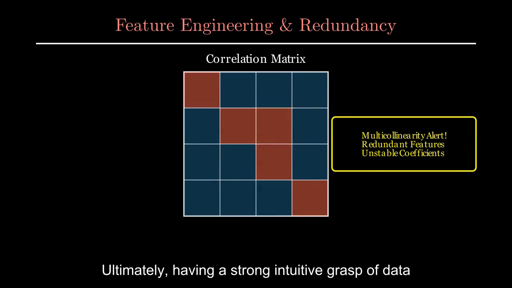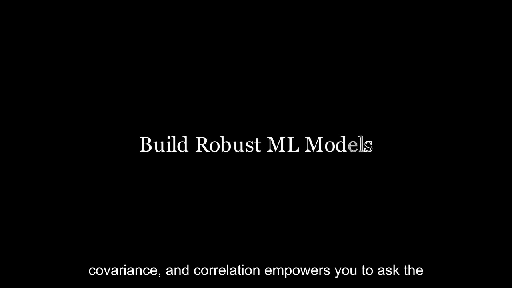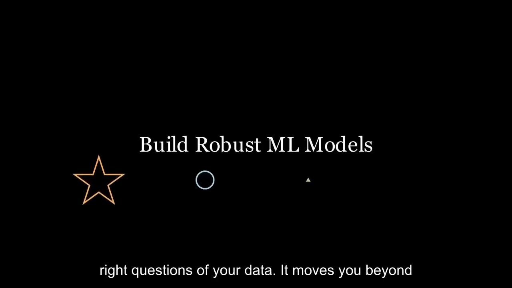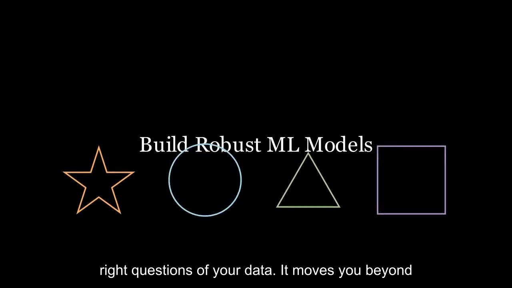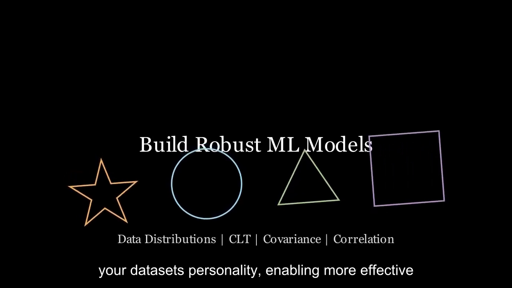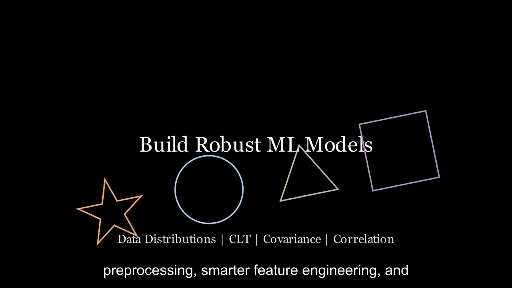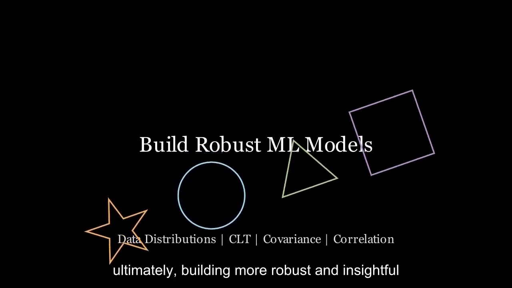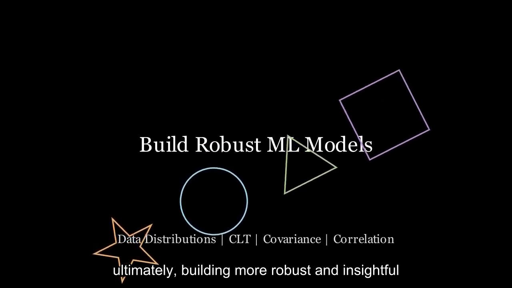Ultimately, having a strong intuitive grasp of data distributions, the Central Limit Theorem, covariance, and correlation empowers you to ask the right questions of your data. It moves you beyond simply running algorithms to truly understanding your dataset's personality, enabling more effective pre-processing, smarter feature engineering, and ultimately, building more robust and insightful machine learning models.